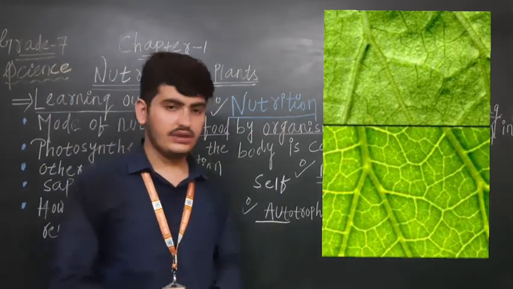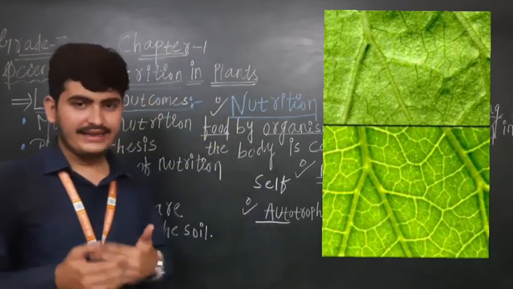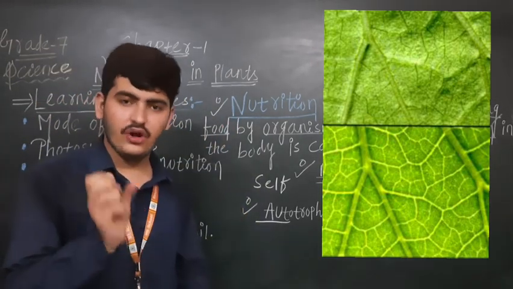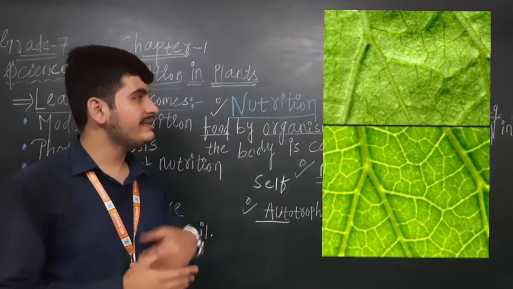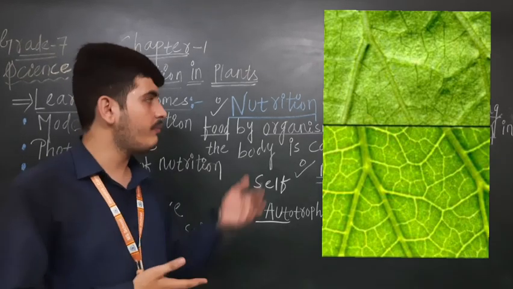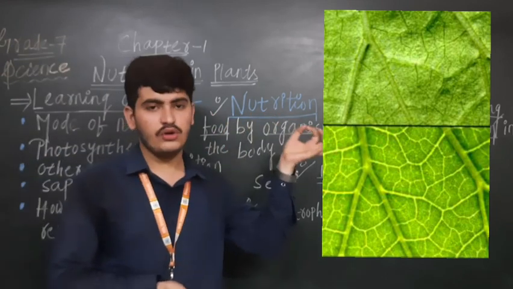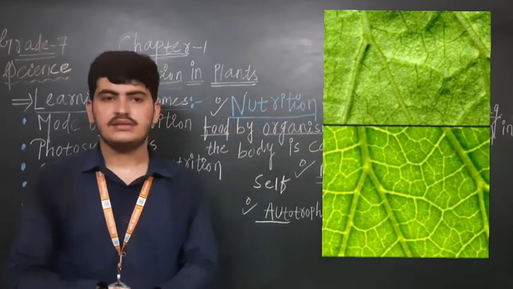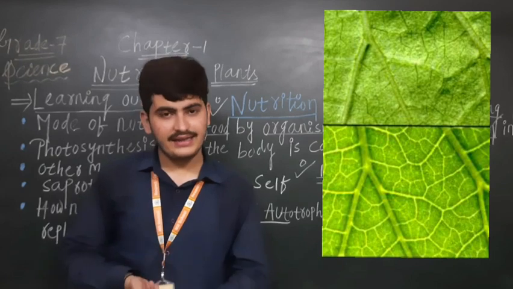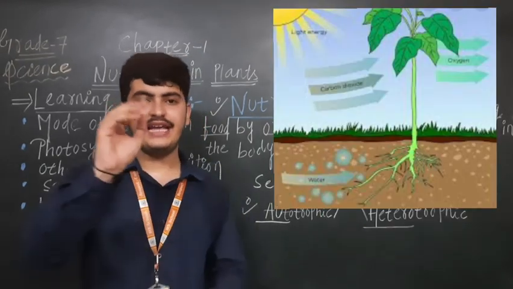You can see in the picture that leaves take carbon dioxide from the tiny pores present on the surface of the leaves. These are surrounded by guard cells and known as the stomata. You can see clearly in the picture how the small tiny pores are present on the leaves, and water and minerals they are getting from the roots through pipe-like vessels.